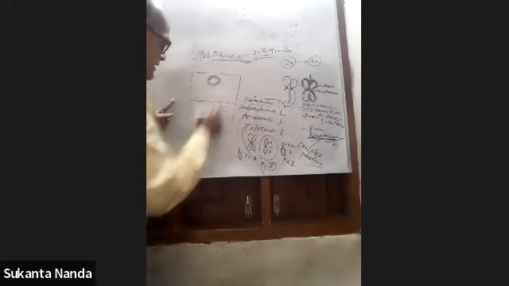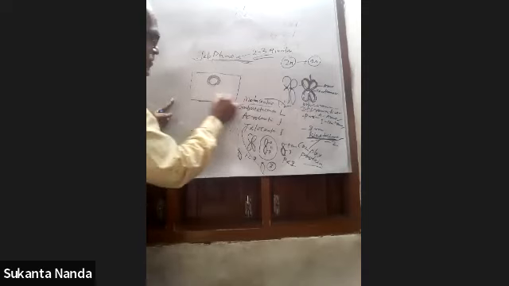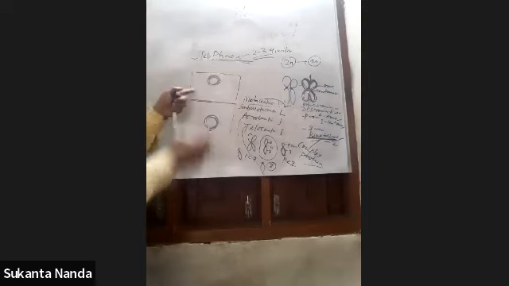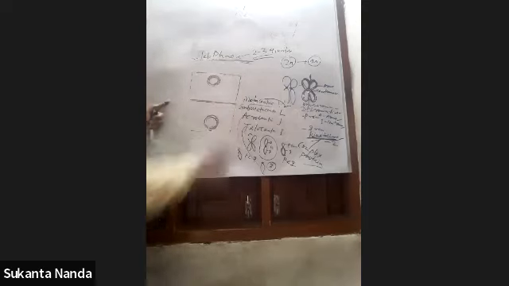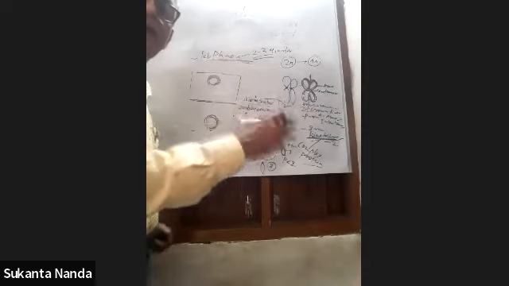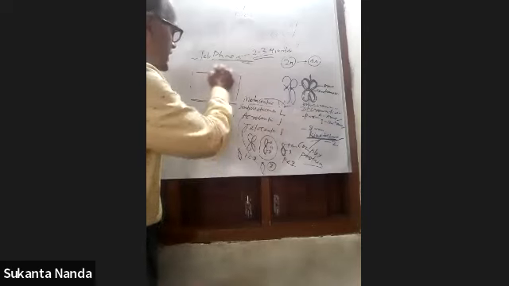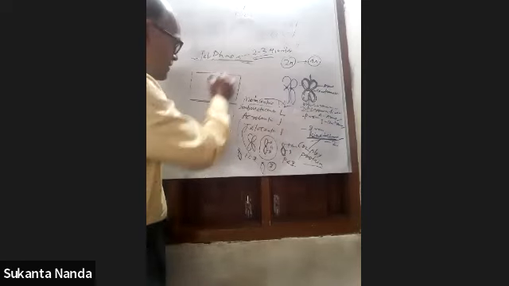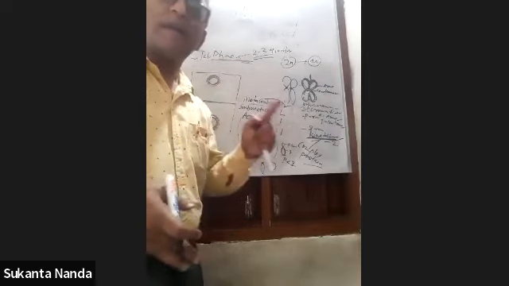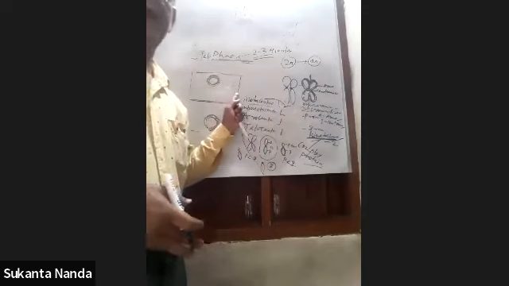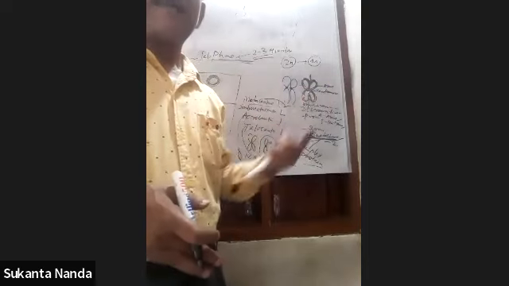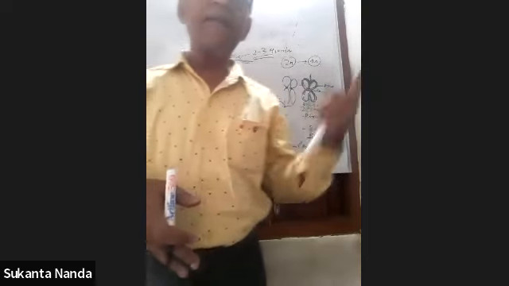So the cell will be divided into two parts, and the cytoplasm divides, making two. But that is about karyokinesis. The last stage of karyokinesis is telophase, in which two nuclei develop. But the cytoplasm will be divided into two equal parts only in cytokinesis. Tomorrow I will teach you cytokinesis and the significance of mitosis.